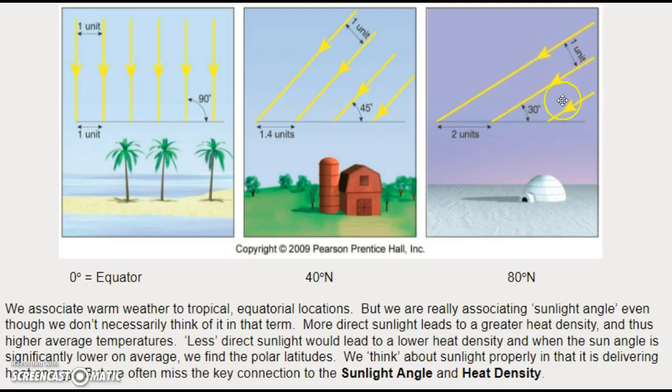Sometimes the sun doesn't come up at all. So much lower angles, and therefore we're kind of a mid-latitude region, and we just have this angle that is not directly overhead, but it's not at this very low angle. It's kind of somewhere in between. So this is 90 degrees, or perpendicular from the surface. This is at a 45-degree angle, and this is at 30-degree angles. So we think about sunlight properly in that it is delivering heat energy, but we often miss the connection to sunlight angle and heat density.